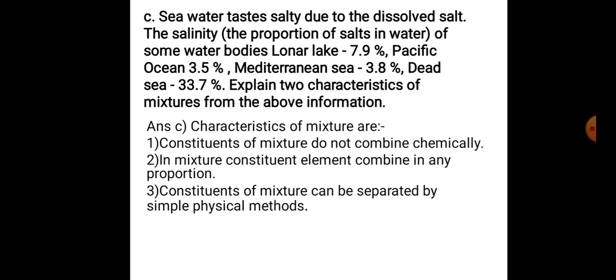Constituent of mixture can be separated by simple physical method. If you heat salt water, water will evaporate and salt will remain behind. So constituent of mixtures can be easily separated by physical processes. So these are the 3 characteristics of mixture.